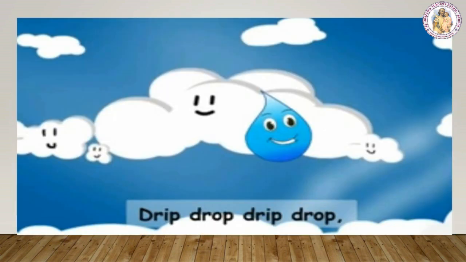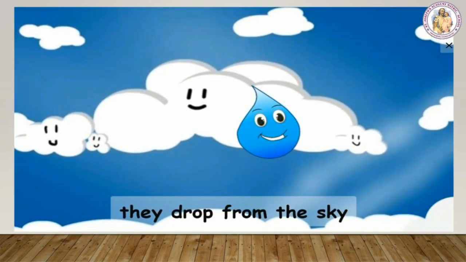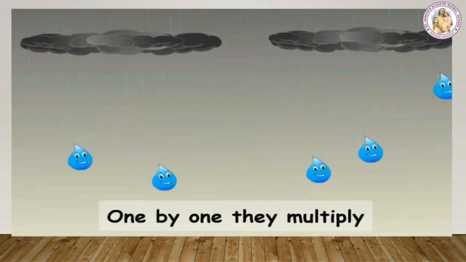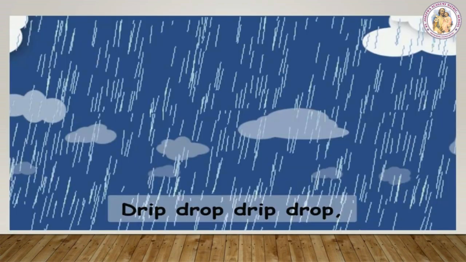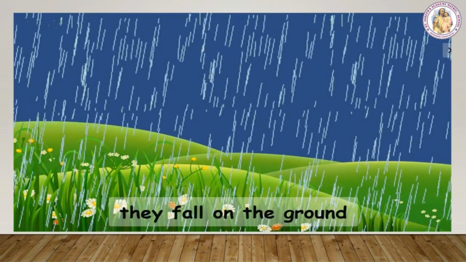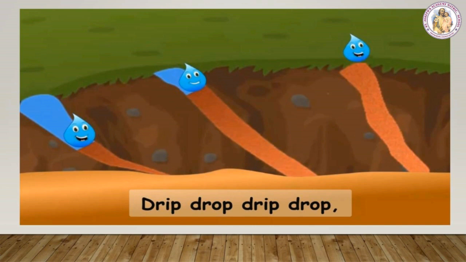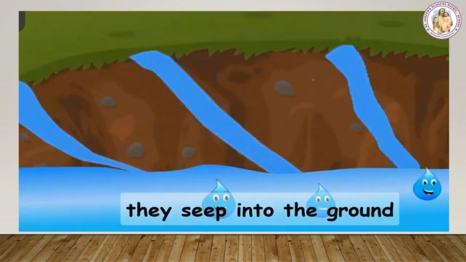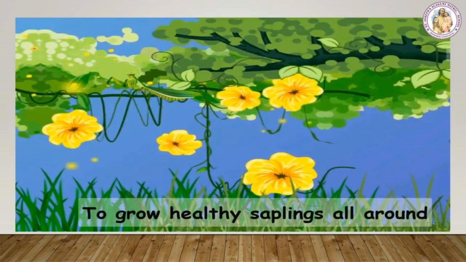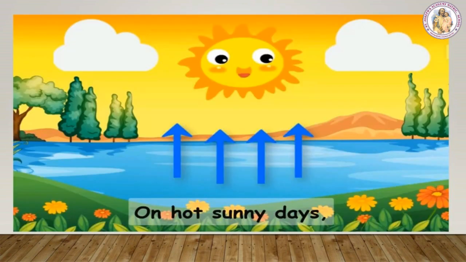Raindrops, drip drop, they drop from the sky. One by one, they multiply. Drip drop, they fall on the ground, everywhere with a lovely sound. Drip drop, they seep into the ground to grow healthy saplings all around.